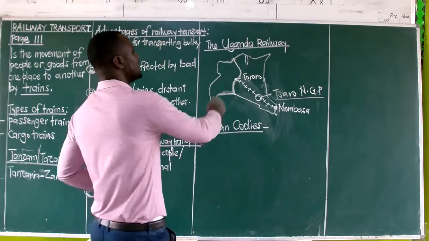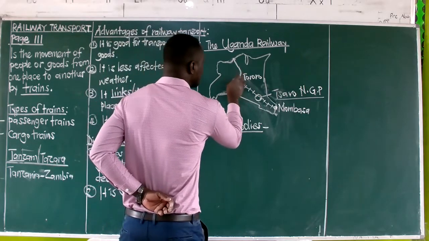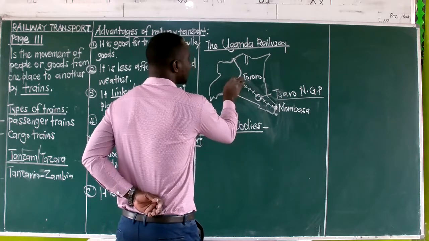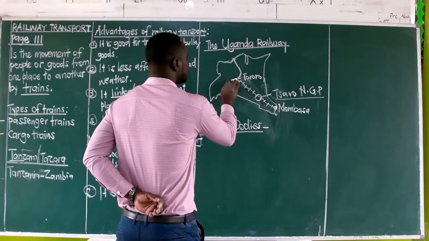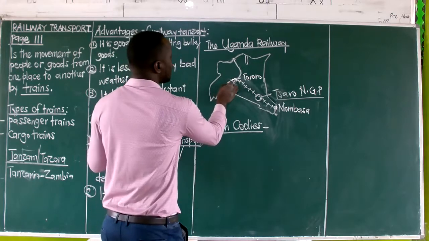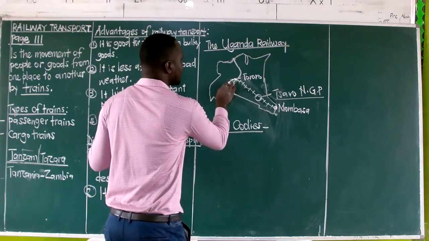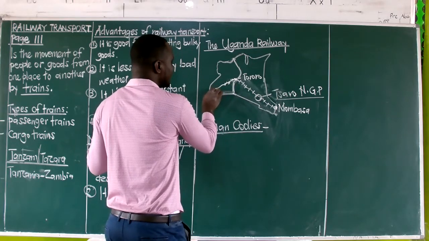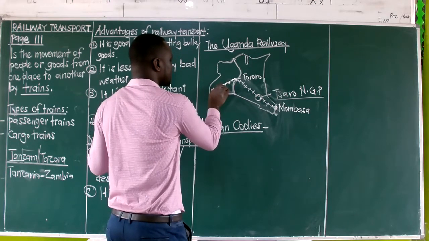You will find that when this railway line was now brought into Uganda, it was extended up to Jinja. From Jinja we have it extended up to Kampala. From Kampala we have it extended up to Western. That is where we have Kasese.